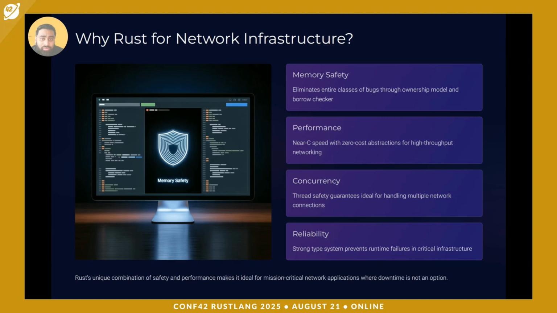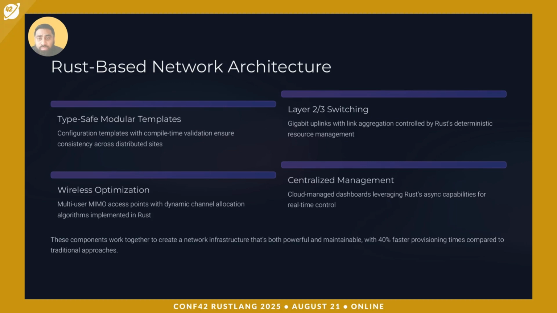Rust also has maturing support for SDN, telemetry, and zero trust frameworks. Some might ask, why not stick with C or C++? Rust matches the same speed, but it adds built-in safety features, and that's critical in infrastructure where downtime isn't an option.